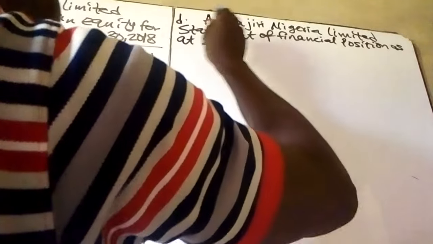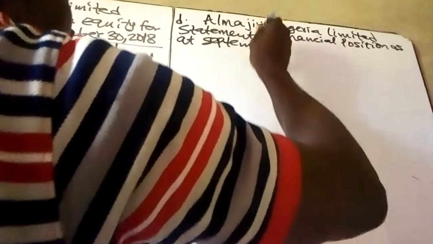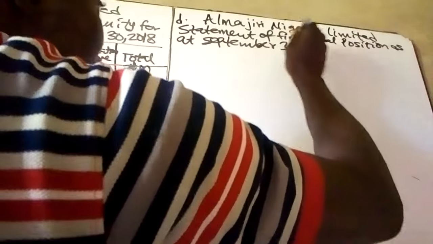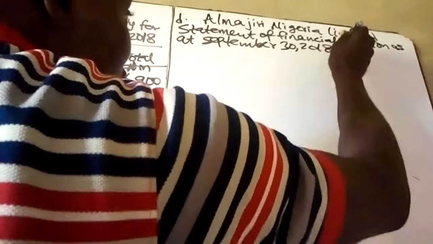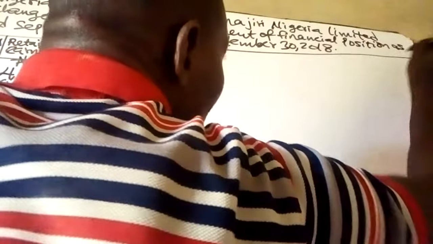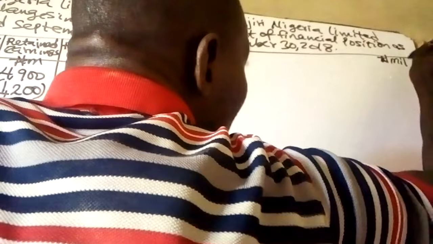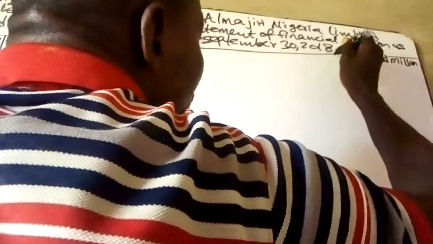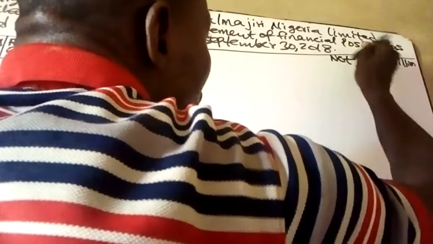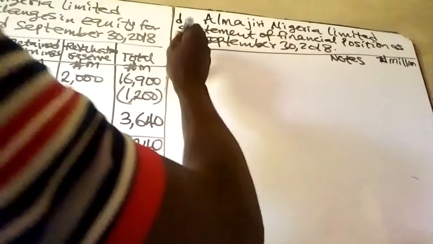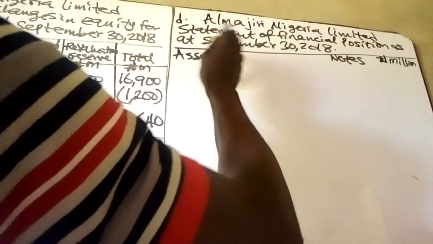As at September 30, 2018. So the first thing should be assets.